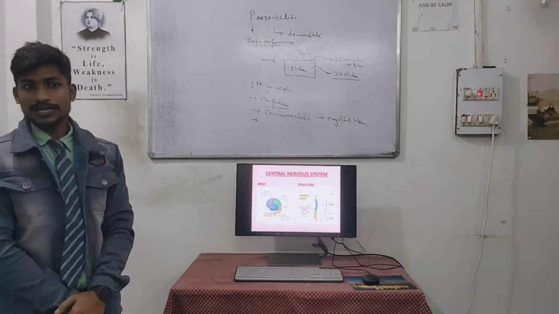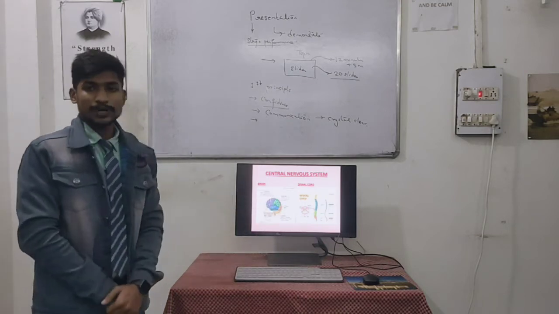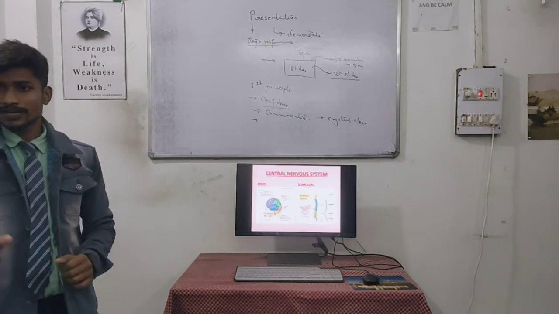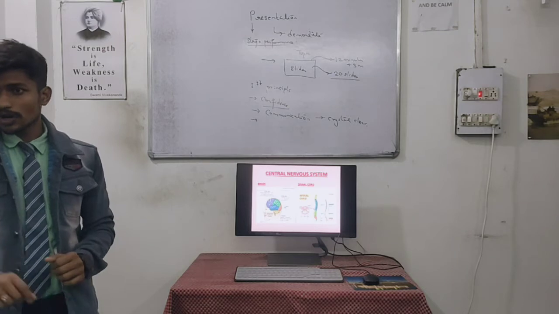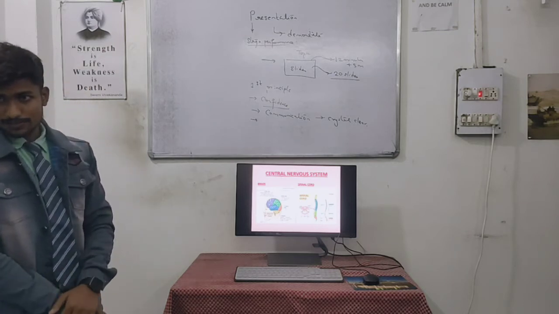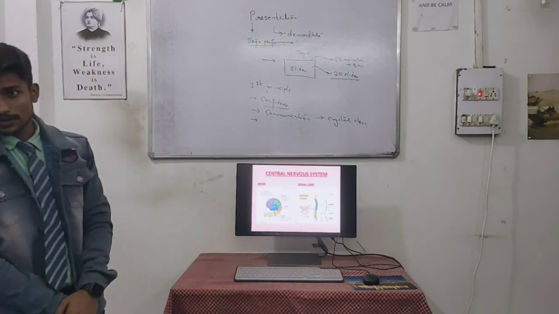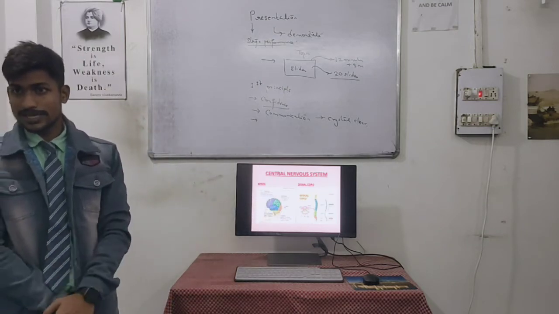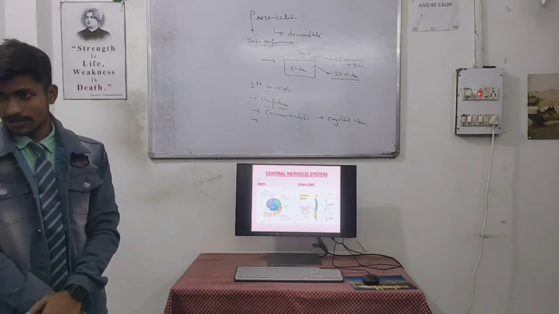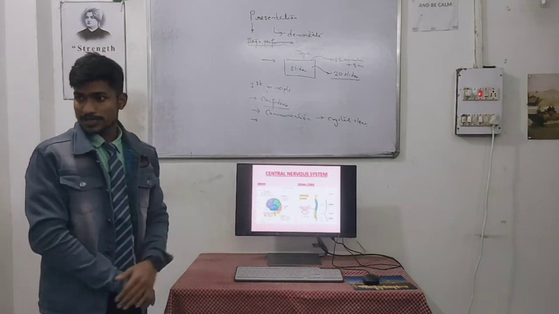For example, whenever we touch a hot glass of tea or coffee, we withdraw our hands. This is because our hands send signals to the parietal lobe, and the parietal lobe processes it and says that the object is hot or cold. It also maintains temperature and pressure.